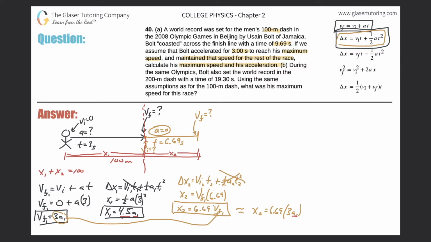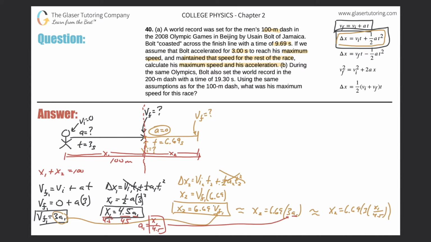Remember, to solve that for A1, you would just have to divide out the 4.5, right? So then A1 is equal to x1 over 4.5. Well, let's take this now and plug it in for here. Let's see what happens. So this is going to be equivalent to x2 is equal to 6.69 times 3 times x1 over 4.5.